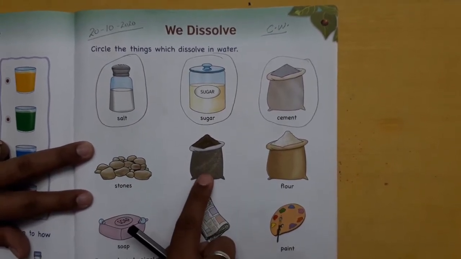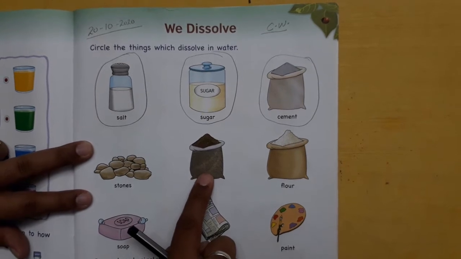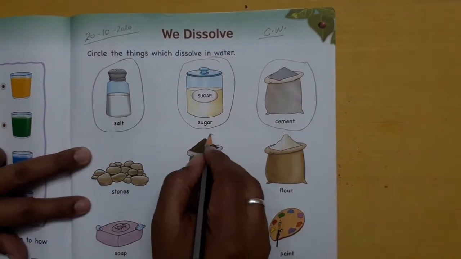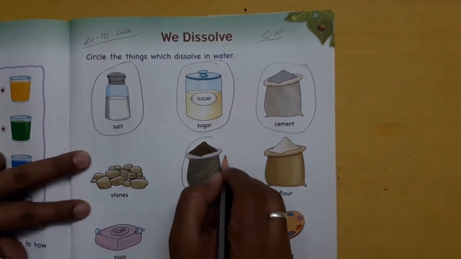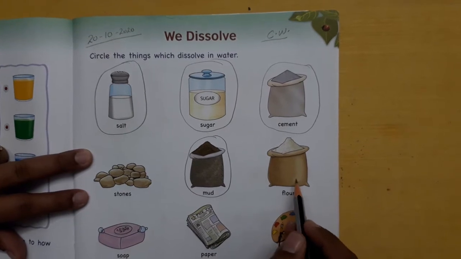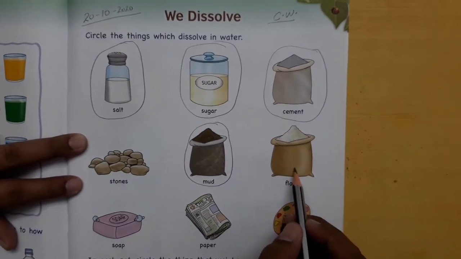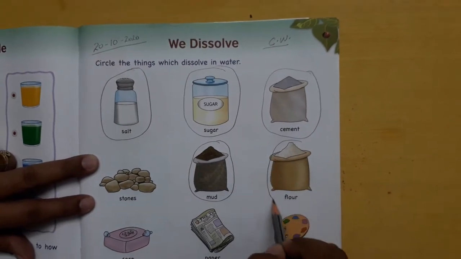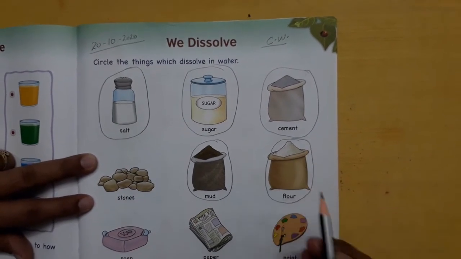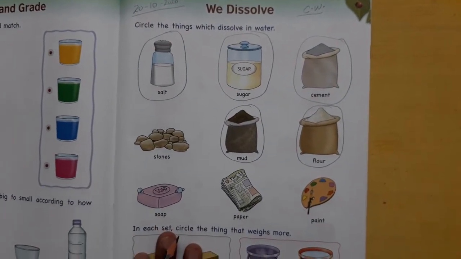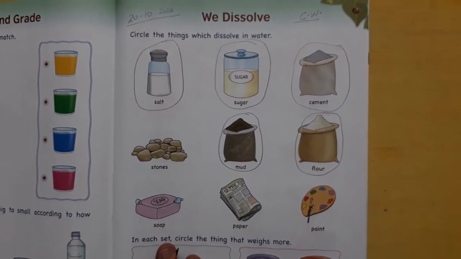Next is mud. I have shown you. Were you able to separate mud after it got dissolved in water? No. So that means mud को जब पानी में डाला वो dissolve हो गया. Next is flour. When I showed you, was flour dissolving or not? Yes, it was. So what we'll do, we'll just circle this flour also. Next we have soap. So now tell me, when you take a bath in the morning, you apply soap.